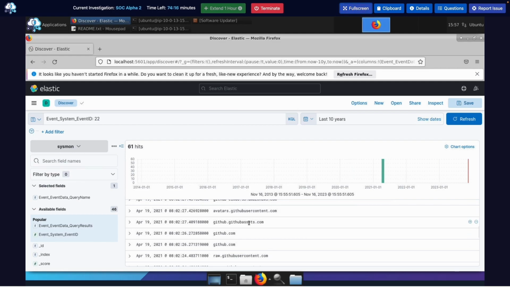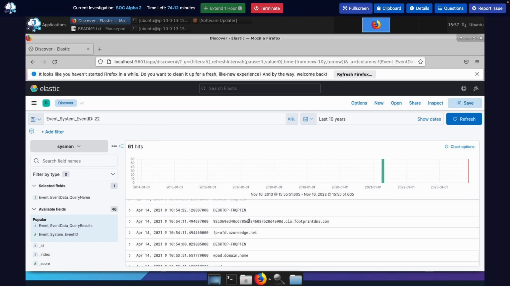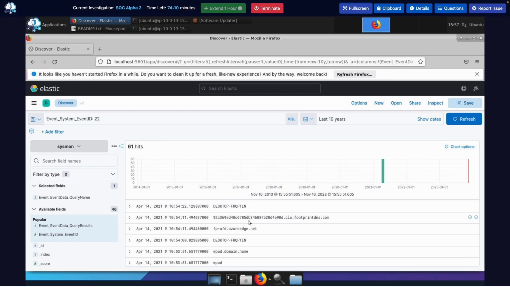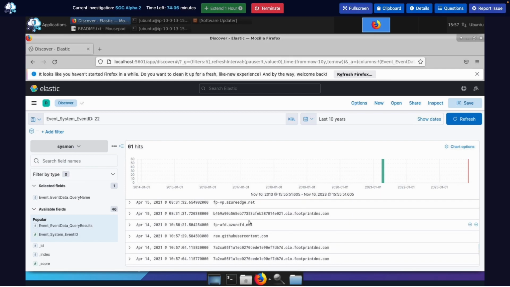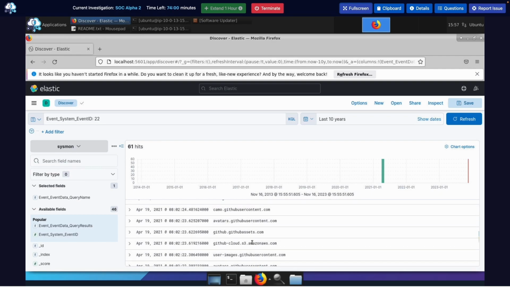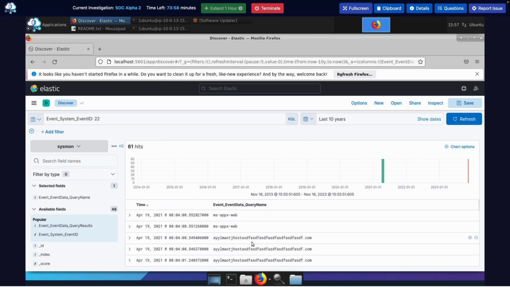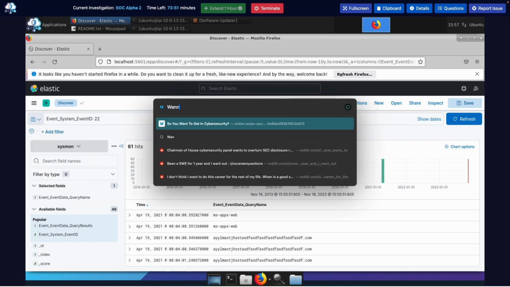That doesn't do anything. So it's looking for a specific domain, the WannaCry kill switch domain. See, none of these look right. I mean, some of these look out of place. Let me actually see what it looks like. WannaCry. Did it say kill switch domain?